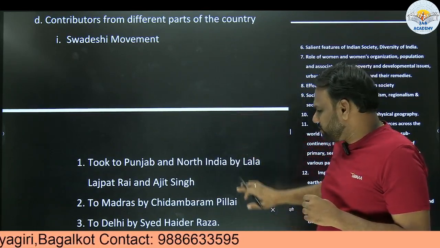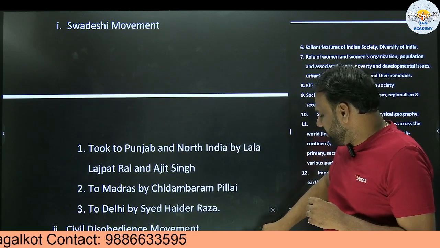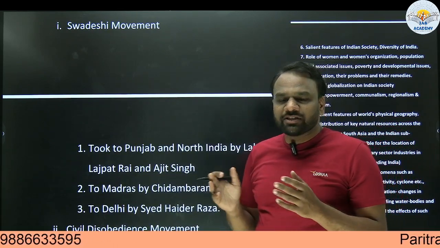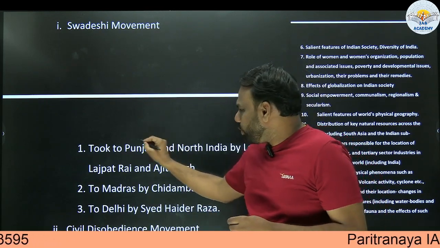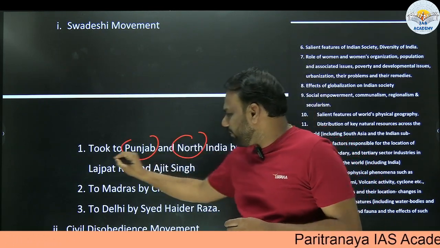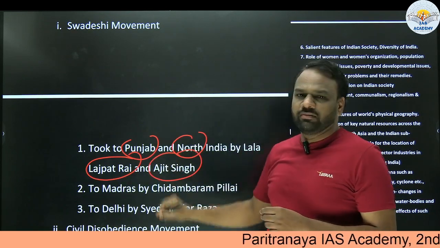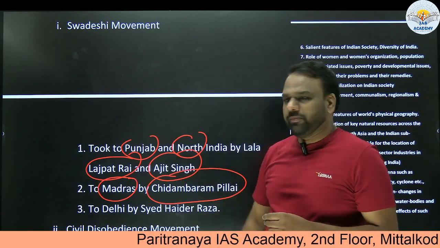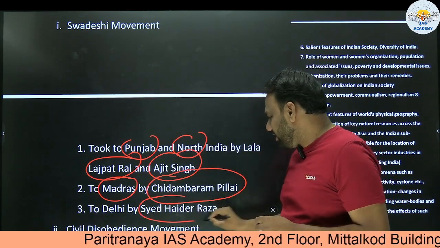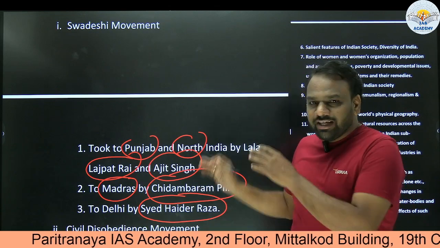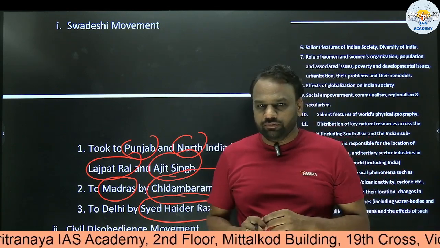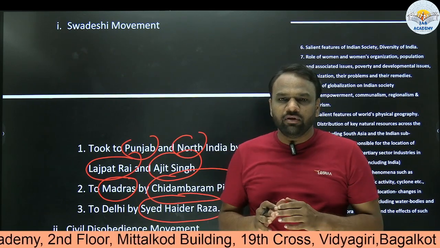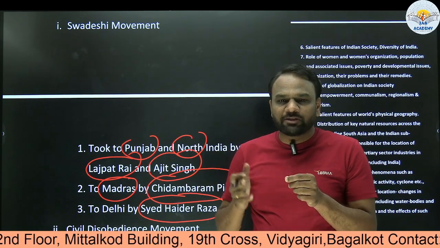Now if we look at the Swadeshi movement, we have discussed it in detail in a separate topic. But in the Swadeshi movement, we understand that in different parts of the country, it was taken forward by different personalities. For example, in Punjab and northern India, it was taken by Lala Lajpat Rai and Ajit Singh. In southern India, in Madras, it was taken by Chidambaram Pillai. In Delhi, it was taken by Syed Haider Raza. These points we have already prepared from the prelims point of view. But when it comes to mains, we have to consolidate these things at one point, and whenever a question is asked, we should be able to express it.